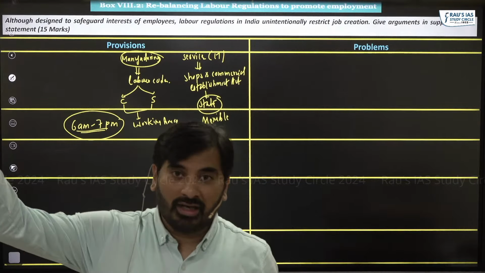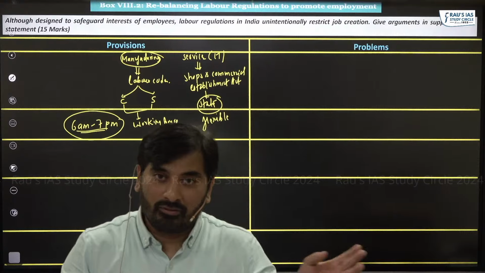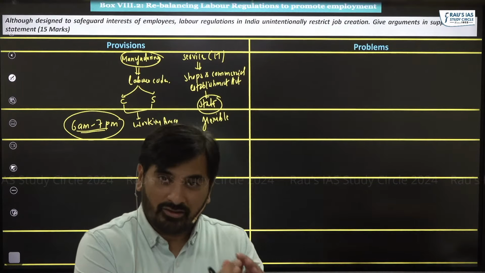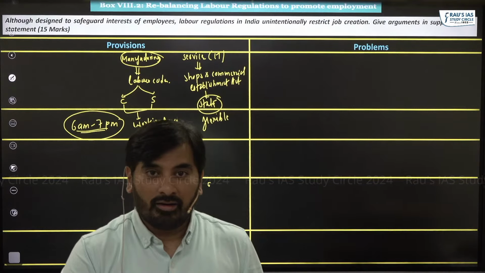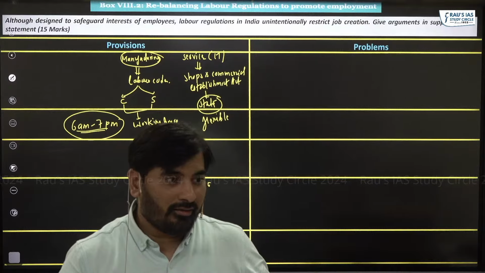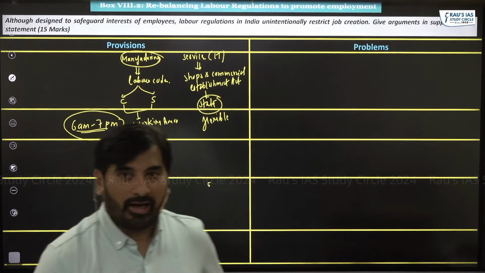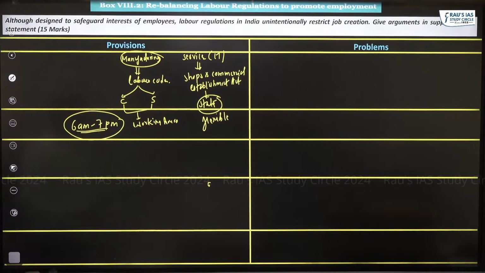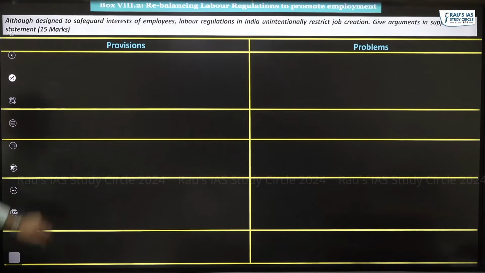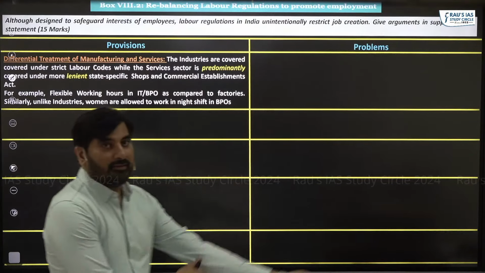I'm not talking about China. Forget China. I'm talking about Vietnam. And Vietnam is actually a small economy. Don't you think India is losing out to a smaller economy like Vietnam because of the labor laws? I hope you're getting this point. So, whatever I have explained, please have a look at this.